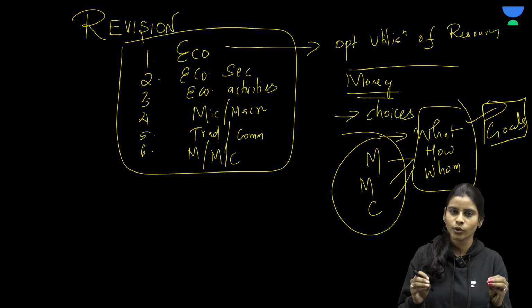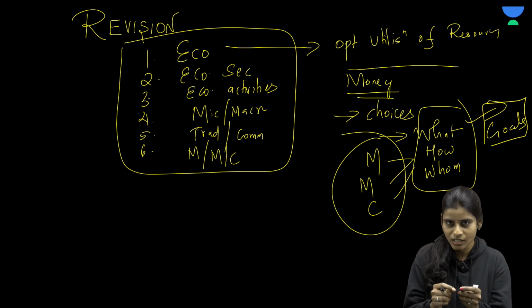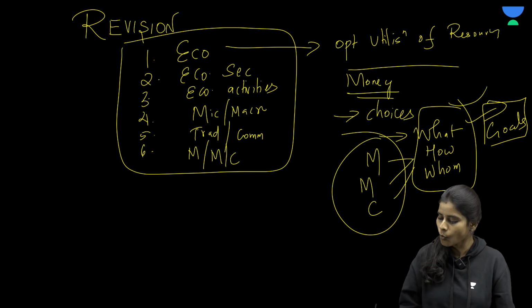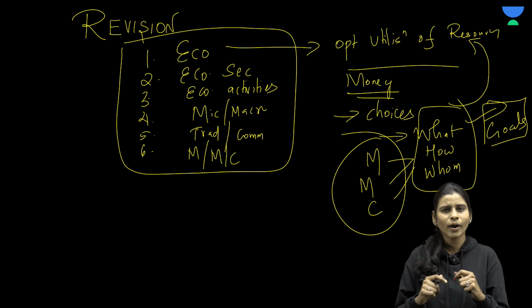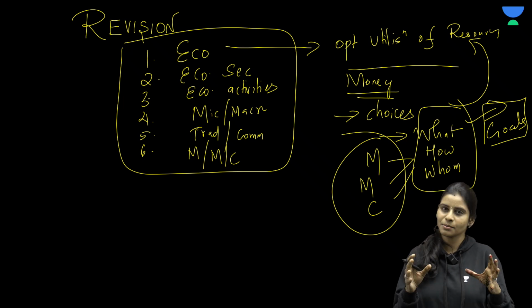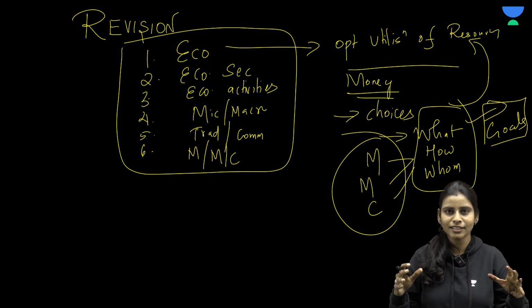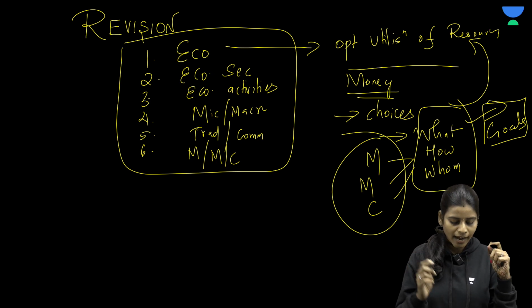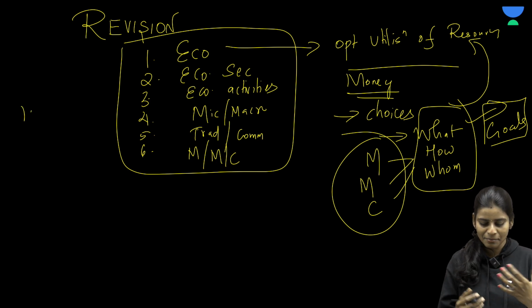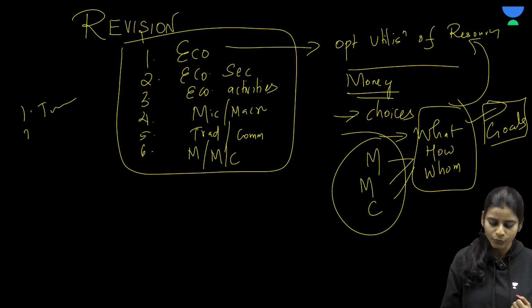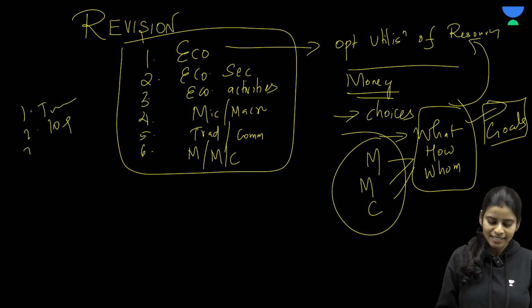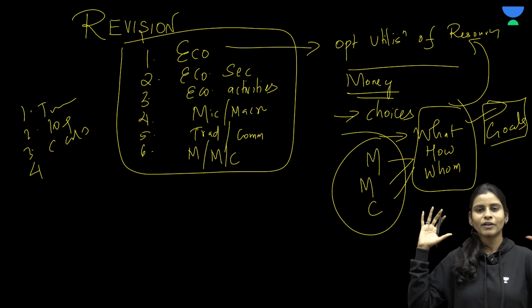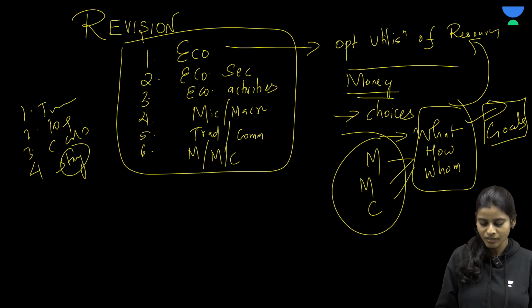So it is all about making choices, and now we will start from this question: why do we have to make choices? We have to make choices because we want to optimally utilize the resources. Why do we have to optimally utilize the resources? Just imagine God is blessing you, saying you can have everything you want. Just think of everything that you would have if you could have anything. I would definitely want all these things in my list. For example, I want a two-wheeler, I would like to buy some 10 puppies and then 3 cats, and then the list goes on like this, right? Probably I will find a nice stay for me and for my parents.